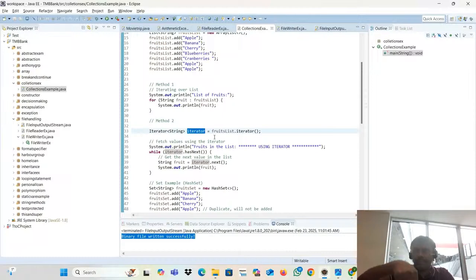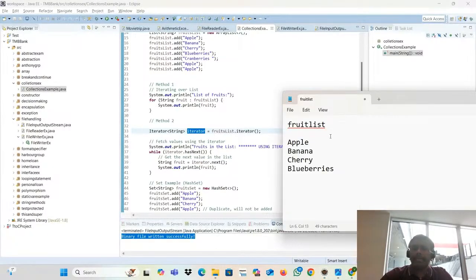In this iterator, we have some methods. The method name is hasNext. What is the use of hasNext? It will check whether we have the element or not.